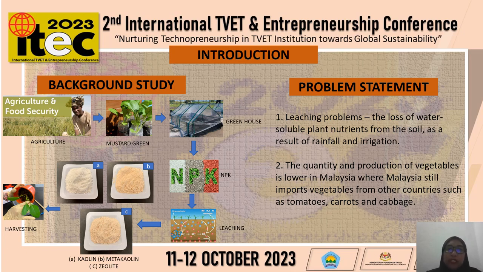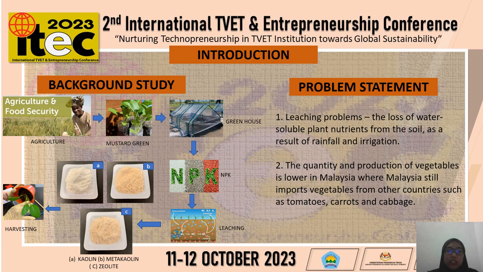But unfortunately, with a very bad practice of NPK and excessive use of NPK can cause the leaching of nitrite and nitrate. So the problem of the leaching of nitrite and nitrate is a very crucial problem in agriculture that we need to overcome. So how to overcome this leaching problem?